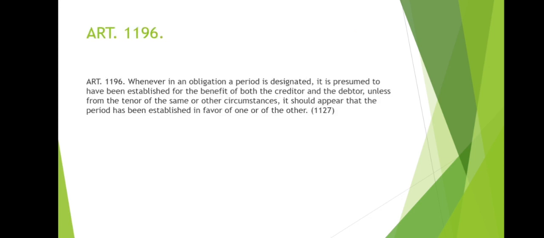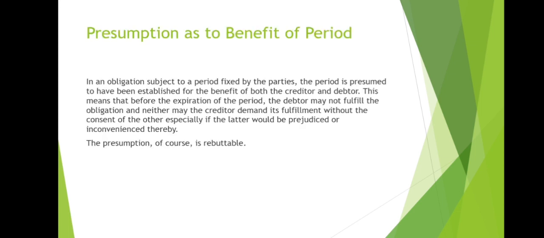Article 1196. Whenever in an obligation a period is designated, it is presumed to have been established for the benefit of both the creditor and the debtor, unless from the tenor of the same or other circumstances, it should appear that the period has been established in favor of one or of the other.